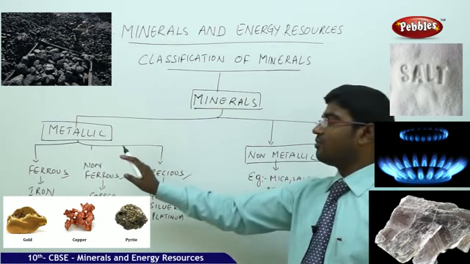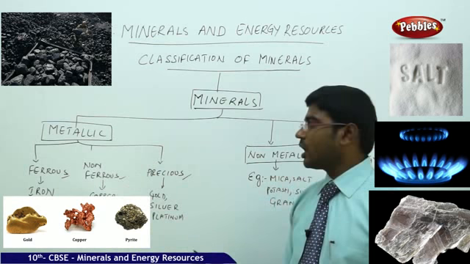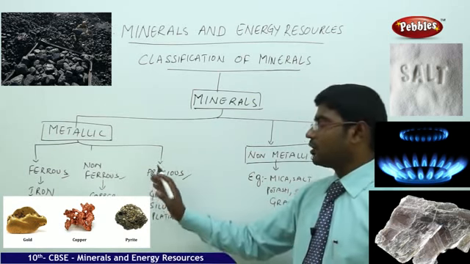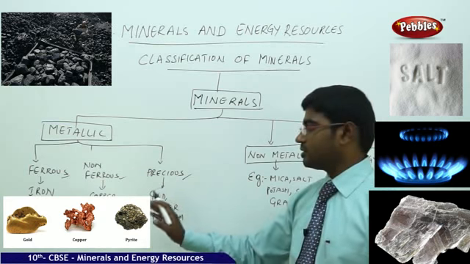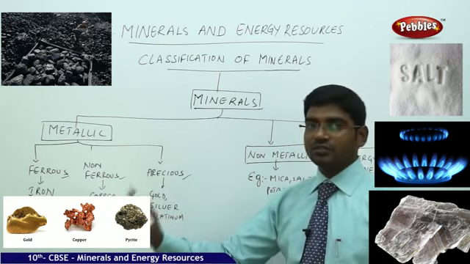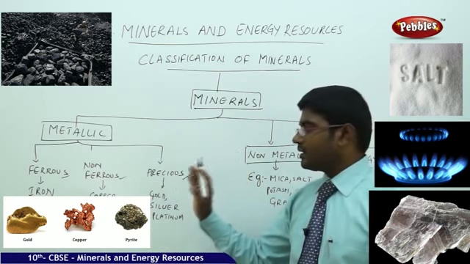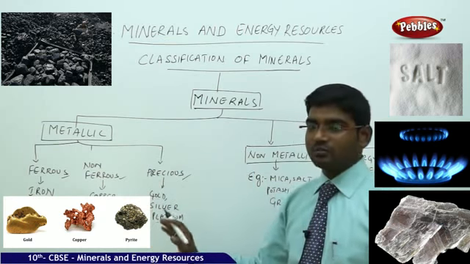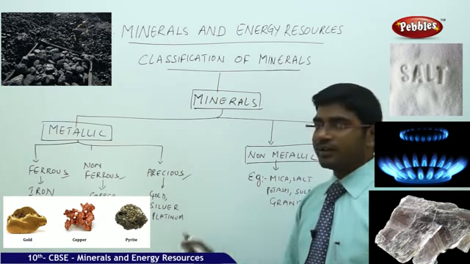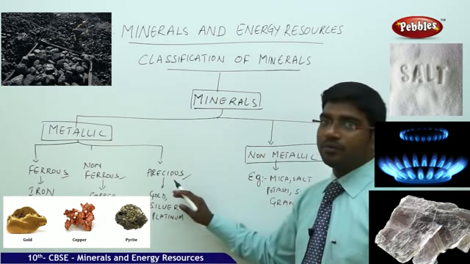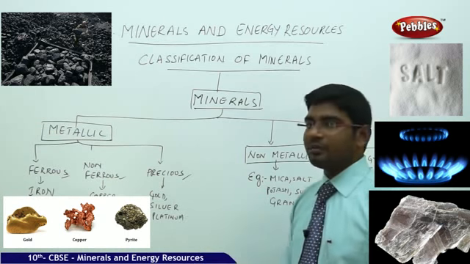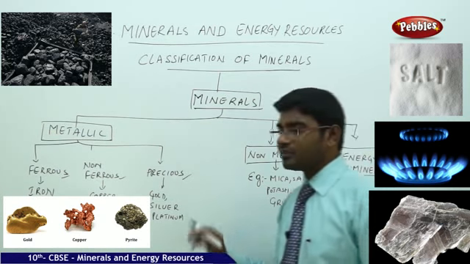At the same time, we have non-ferrous minerals where the influence of iron is absent: copper, lead, tin and bauxite. Moving on to the costlier minerals that come under the category of precious minerals, they are gold, silver and platinum. These three come under the category of precious minerals.